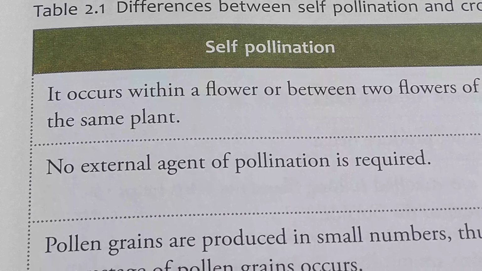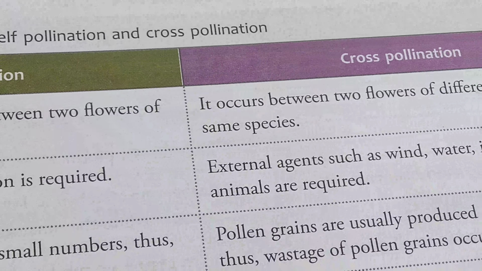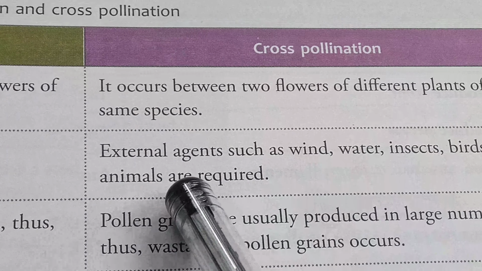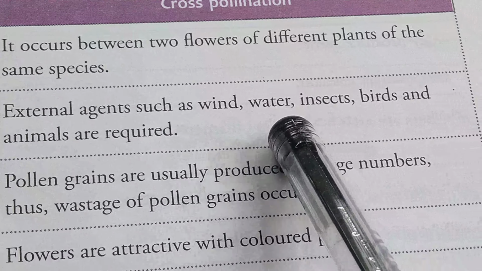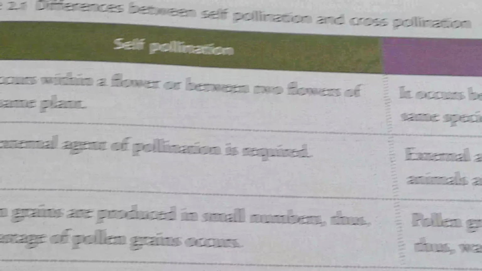In self-pollination, there is no external agent required for the pollination, whereas in cross pollination agents such as wind, water, insects, birds and animals are required.